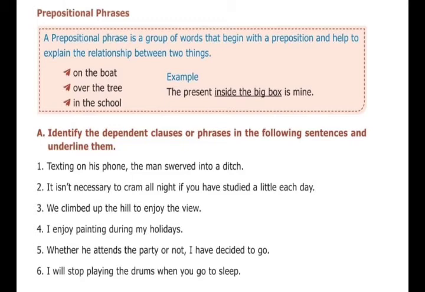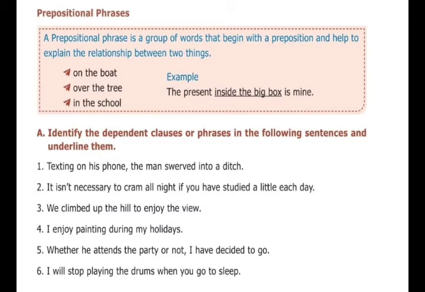Come to the third one: we climbed up the hill to enjoy the view. We climbed up the hill, meaning completed. See this, to enjoy the view. This is a phrase. So simply you can remember: the ing form, to plus verb one, that is the infinitive, these are dependent phrases only. So to enjoy the view is a phrase. Fourth one: I enjoy painting during my holidays. I enjoy painting has subject and verb, so during my holidays is only a phrase.